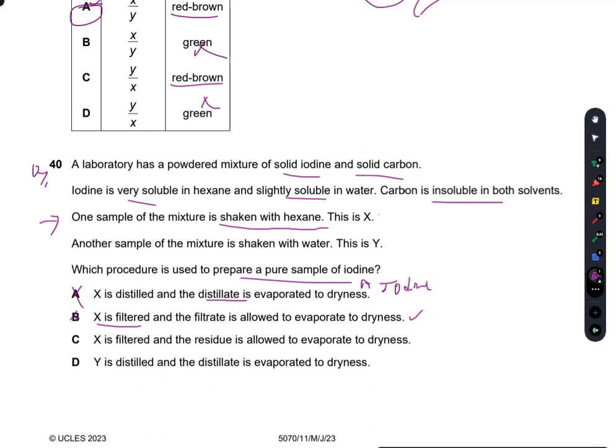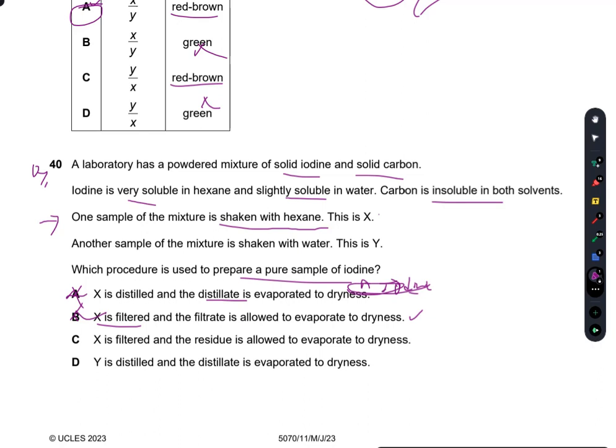Now, if I revise the concepts, if I check this option again, X is distilled. Now X cannot be distilled. Why? Because it also contains carbon in it. Carbon is insoluble in both solvents, so distillation won't work in this case. Although iodine is highly soluble in hexane, I can separate iodine from hexane if I give it temperature and I evaporate it. Now X already contains both carbon and iodine. So how can I separate a pure sample of iodine? So only the given procedure in A won't work alone. We also have to do some other modifications.